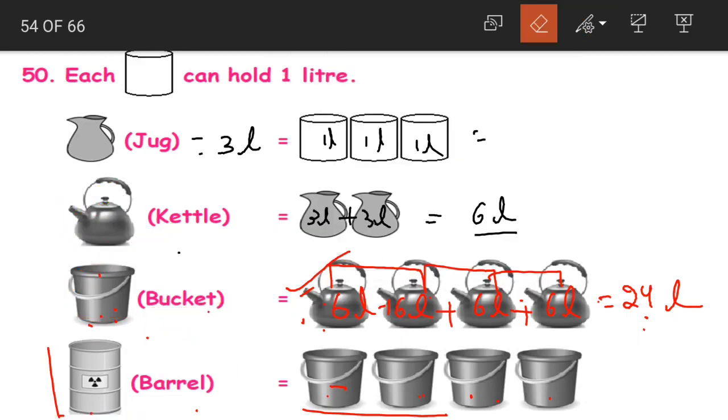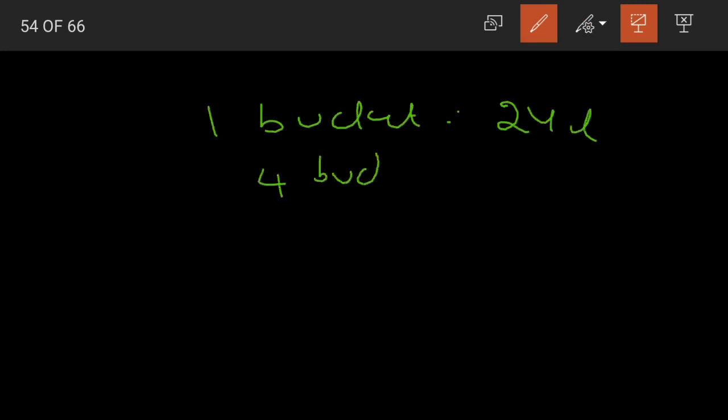Now again here, capacity of one bucket. Let me erase this. Yes, capacity of one bucket is equal to 24 liters. And here we are having how many buckets? 1, 2, 3, 4. One bucket is equal to 24 liters. Then the 4 buckets can hold how much?